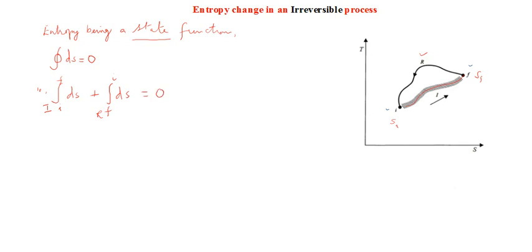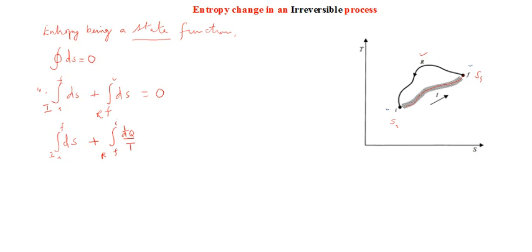Now let me retain the first term as such, the integral from I to F over the irreversible path, dS, plus for the second one I can replace it, because for a reversible process the change in entropy can be directly measured from F to I by the equation d bar q by T.